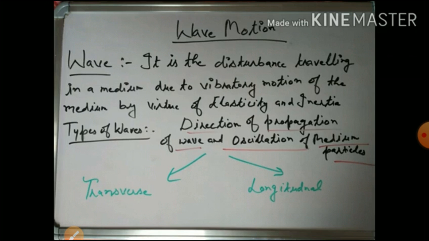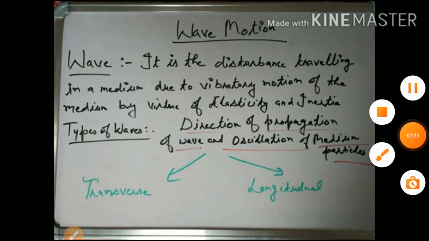Types of waves: based on the direction of propagation of the wave and the oscillation of medium particles. There are mainly two types: transverse waves and longitudinal waves.